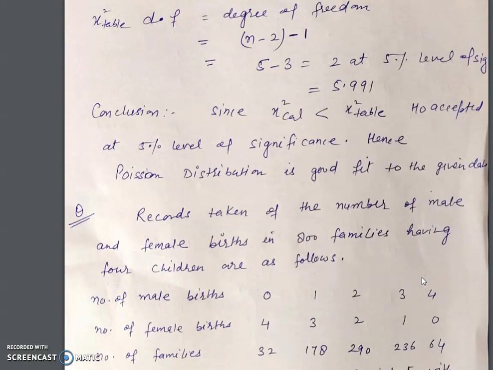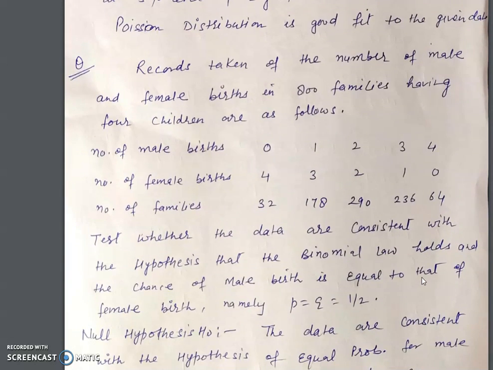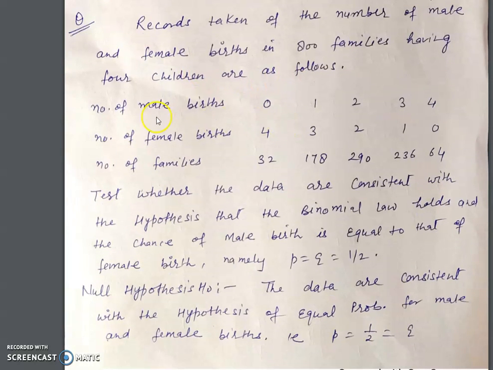Now this is the most important numerical based on goodness of fit. Records taken of the number of male and female births in 800 families having 4 children are as follows. We are given the number of male births, number of female births and number of families.